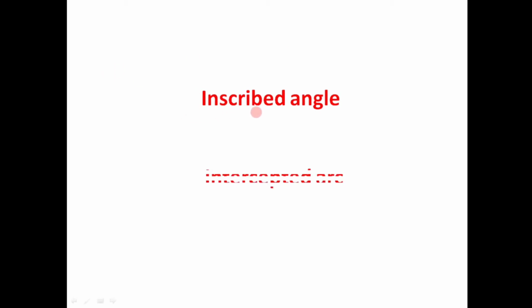Hello students, in today's video, let us try to understand two concepts regarding a circle, inscribed angle and intercepted arc. So let's start with inscribed angle. Suppose there is one circle given. If there is one point given on a circle, let it be point B.